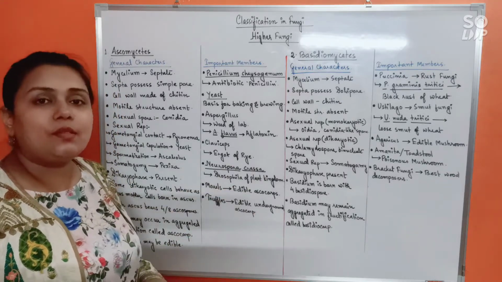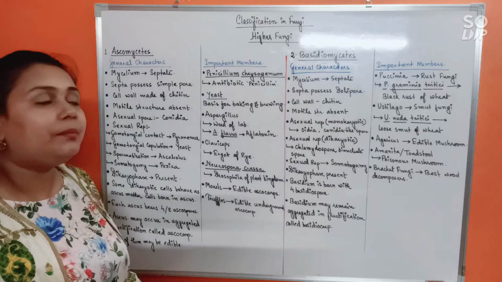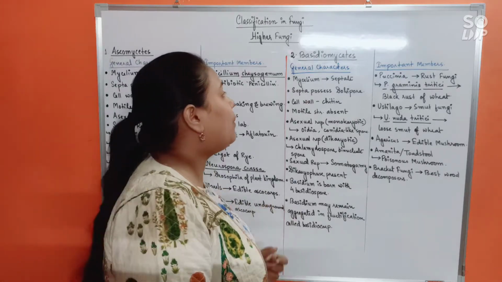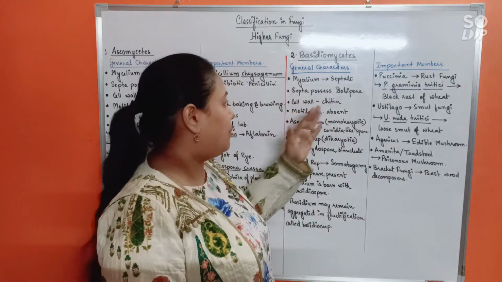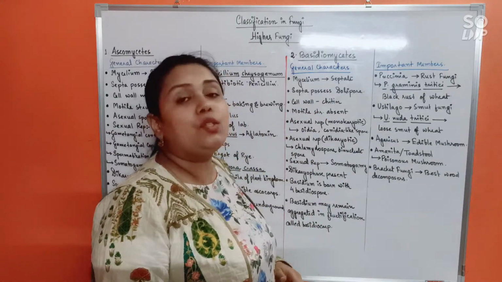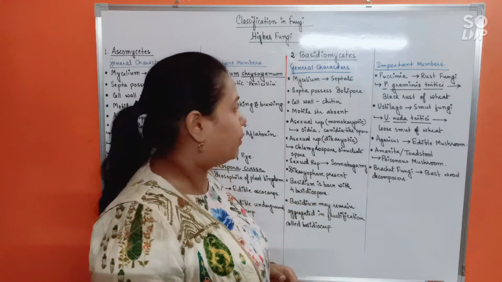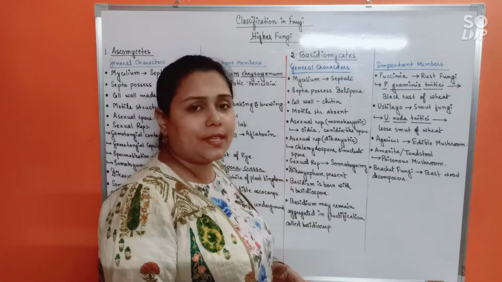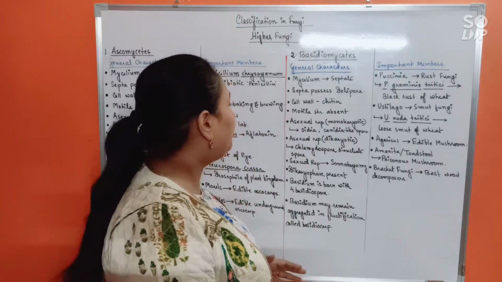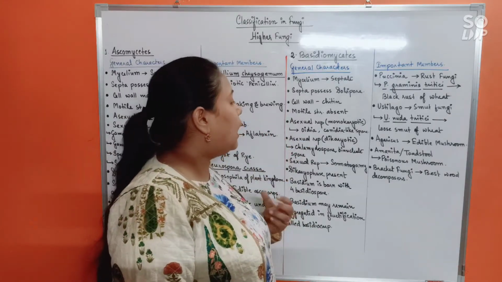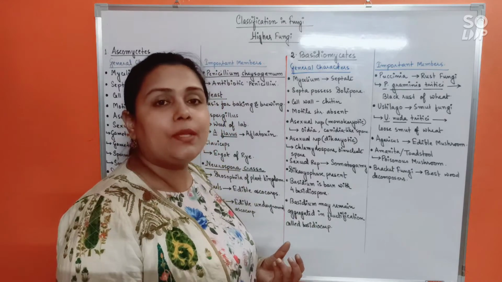Next, let us discuss Basidiomycetes. For Basidiomycetes, the general characteristics are: mycelium is septate. Septa possess dolipore. This time it's dolipore. Cell wall, of course, is chitinous. Motile structures are absent as usual. Asexual reproduction occurs basically in case of Basidiomycetes.